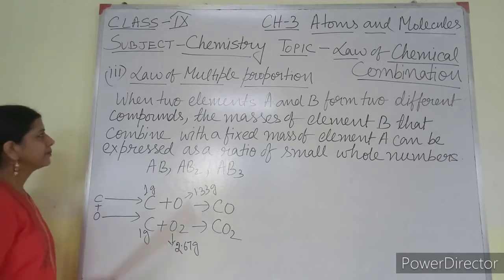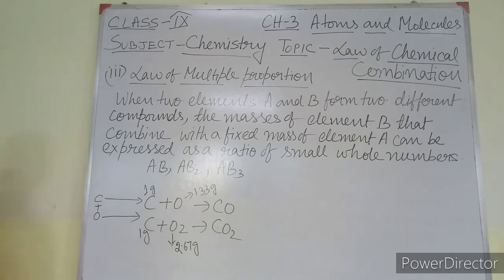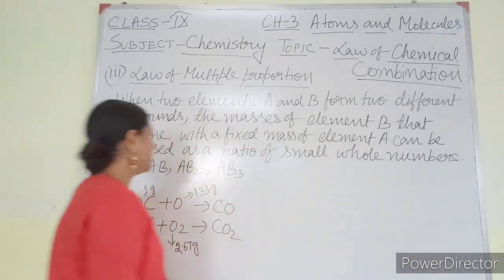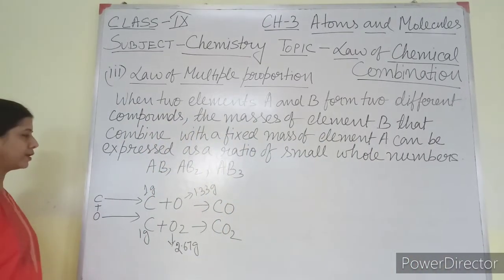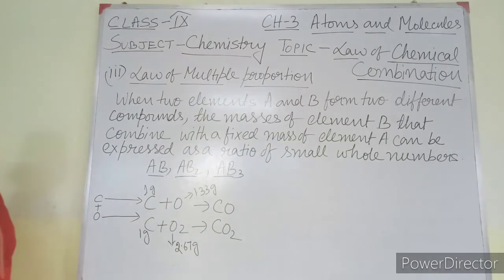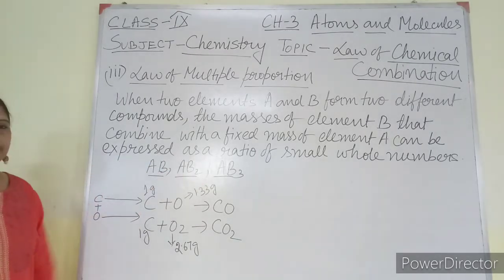I am saying it again. When two elements A and B form two different compounds, the masses of element B that combine with a fixed mass of element A can be expressed as a ratio of small whole numbers. Now suppose two elements A and B are combining in different ways to form AB, AB2, AB3 like this. The same elements are combining, but in different ways, giving you different compounds.